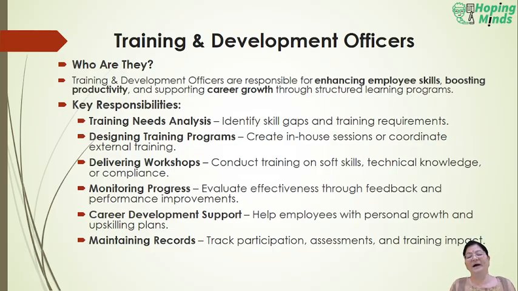Now, talking about the bullet points of key responsibility areas of the training and development officer, the first one is training needs analysis: identifying skill gaps and training requirements.